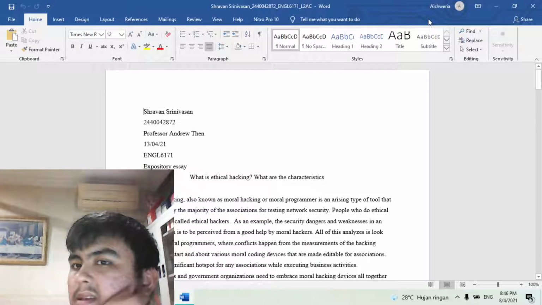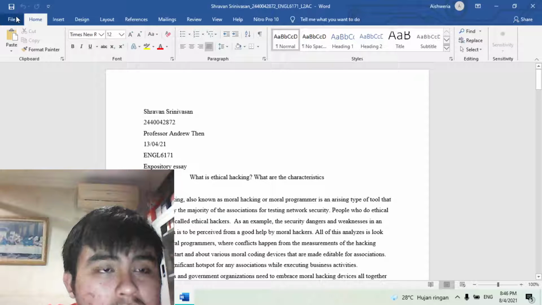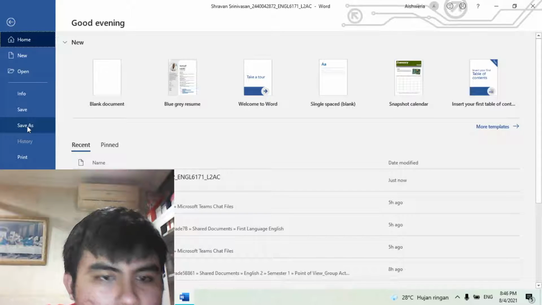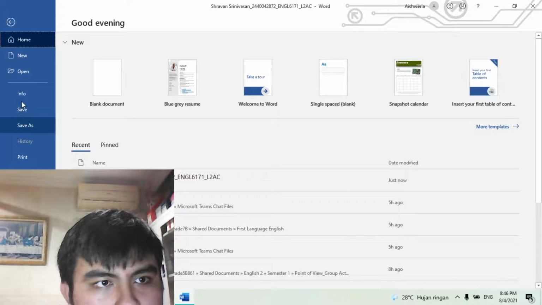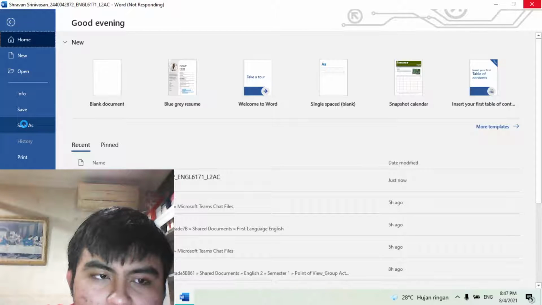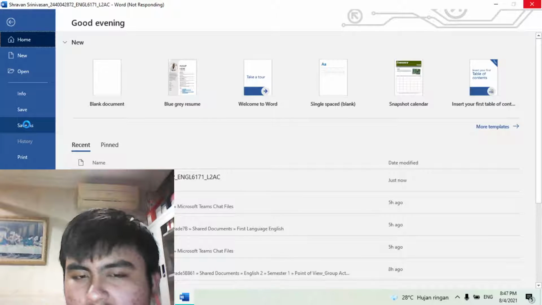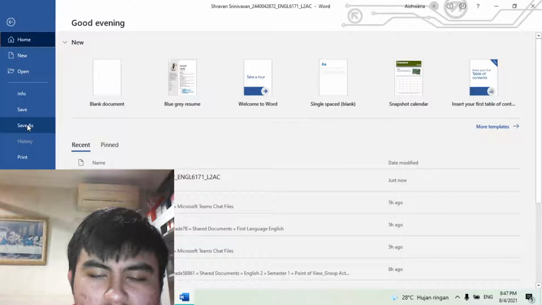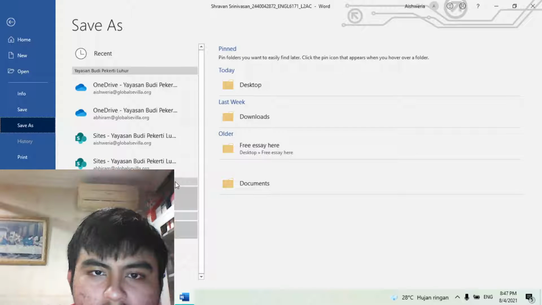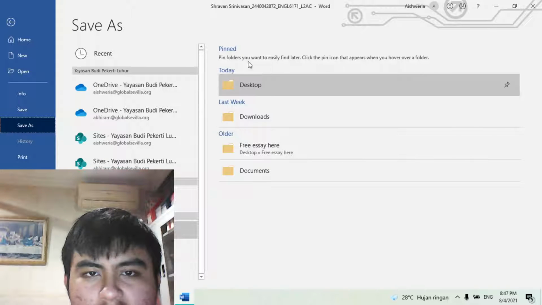And then you just click here, and then if you want to save it, you can click File and then Save As. I recommend Save As because it shows you where you want to save your Word document. Okay, Save As, and then it will save in here.